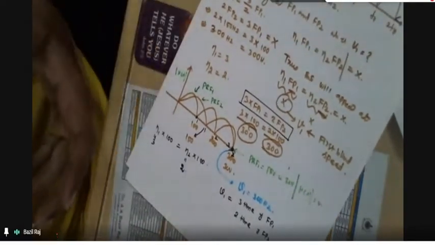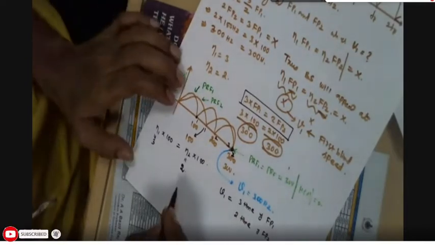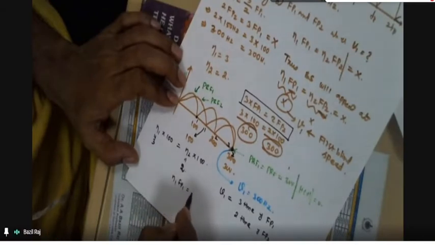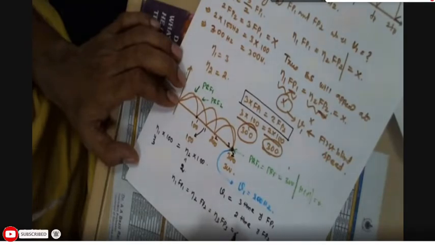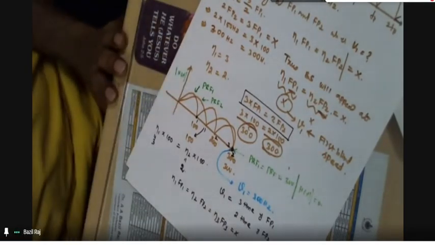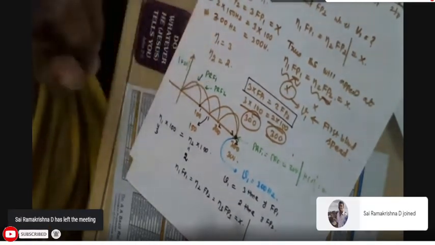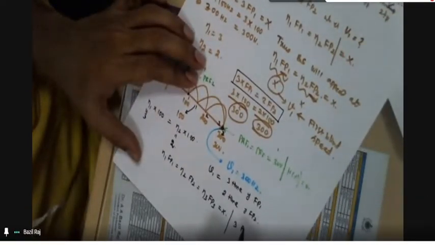In case we have 3 PRFs, suppose we are using 3 PRFs, then the condition will be η1 FP1 is equal to η2 FP2 is equal to η3 FP3, and that is equal to X. So this is the condition where the first blind speed will appear whenever we are using 3 PRFs.